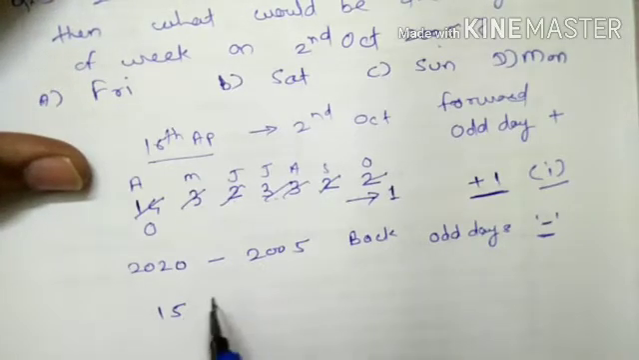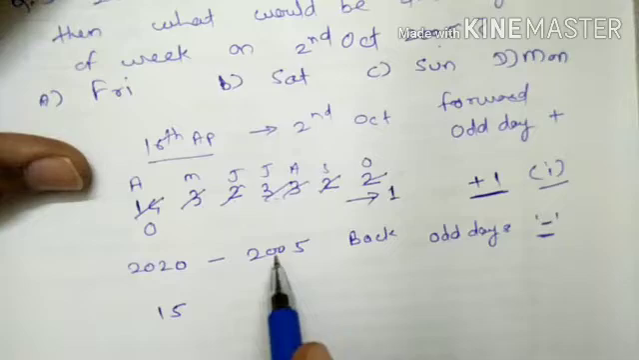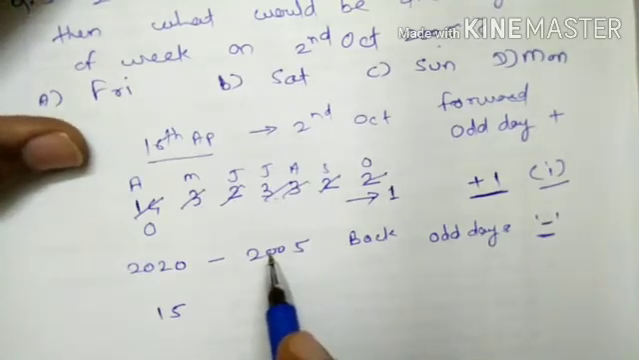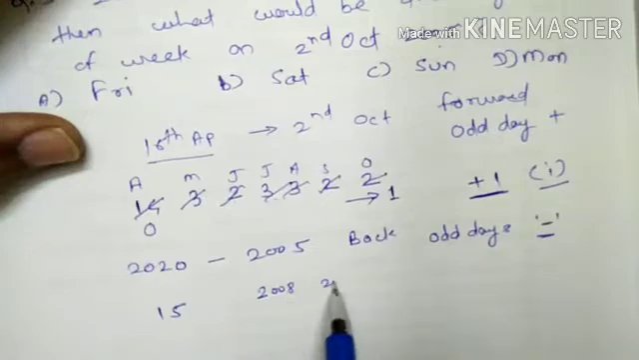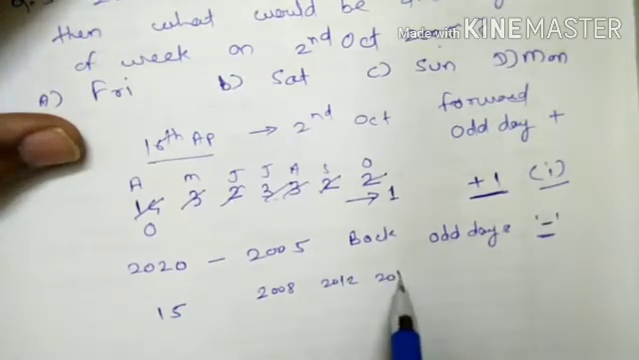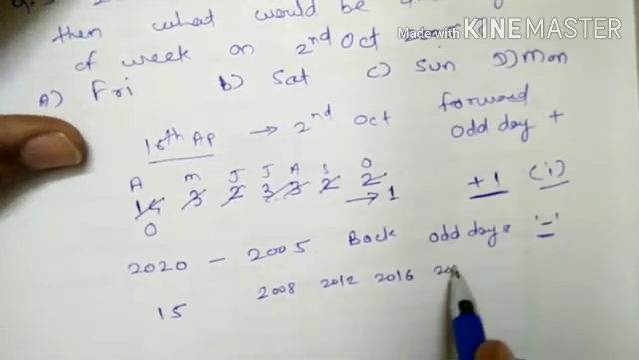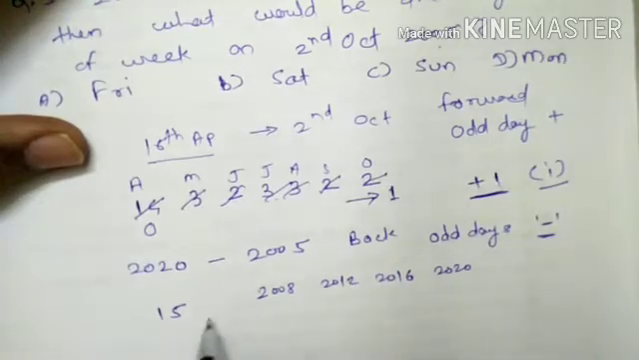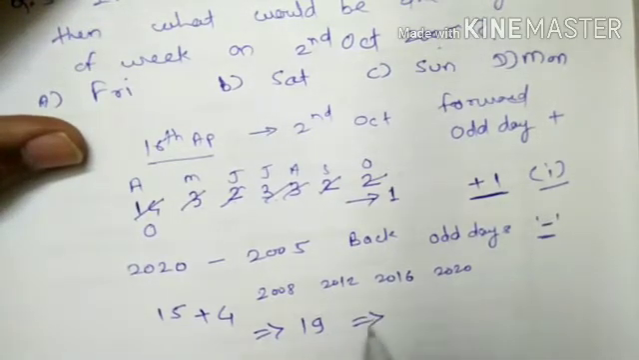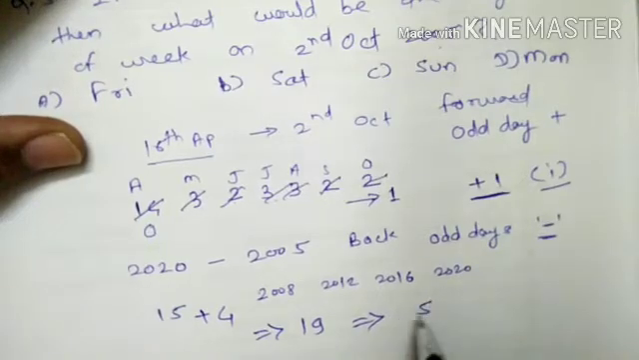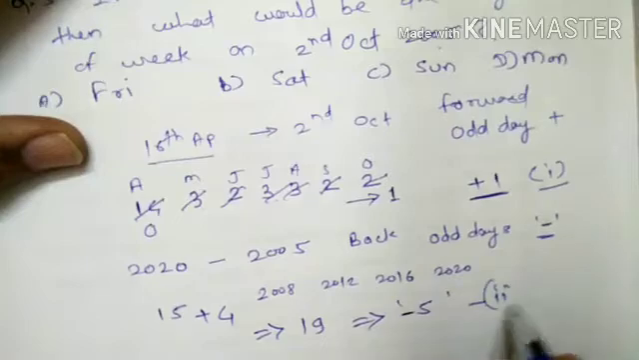After that, leap years from 2020 to 2005. Leap years: 2008, 2012, 2016 and 2020. So there are total 4 leap years, so we have to add 4 more days. The total number of odd days are 19. 19 divided by 7, we will get remainder 5, but it is minus 5. So this is the second.